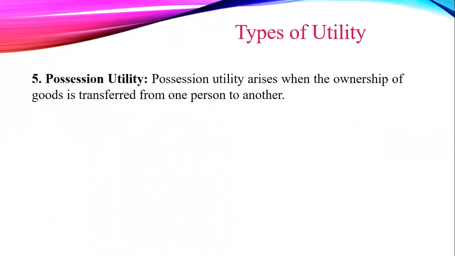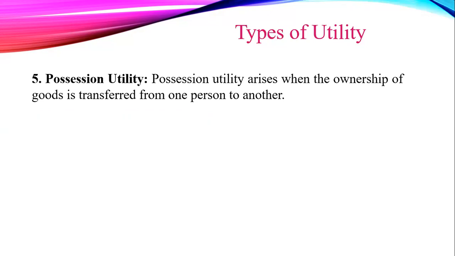The next type is possession utility. Possession utility arises when the ownership of goods is transferred from one person to another. Possession utility is created when the legal ownership is transferred from one person to another, generally seller to buyer.